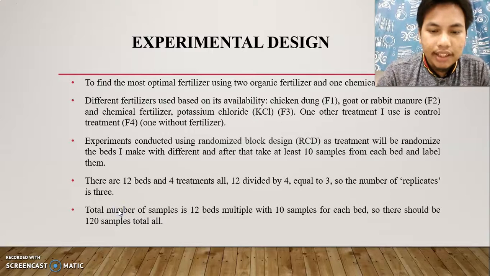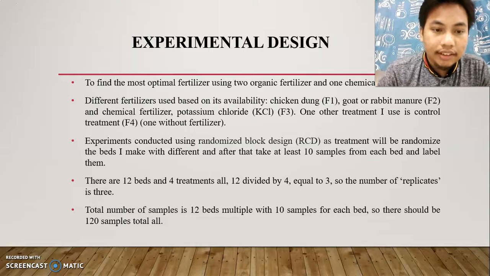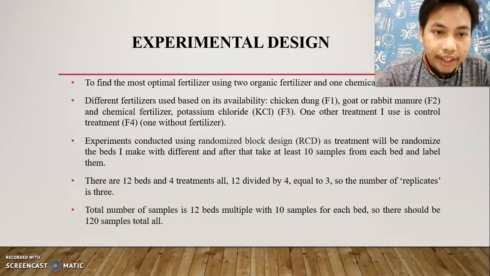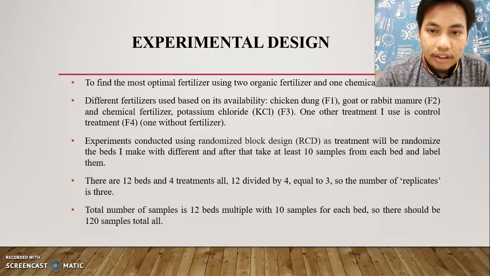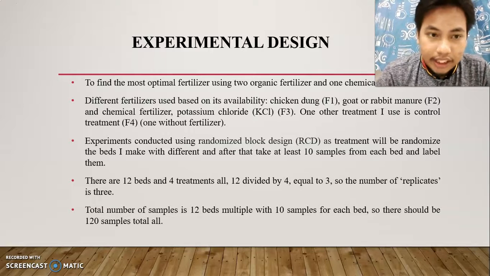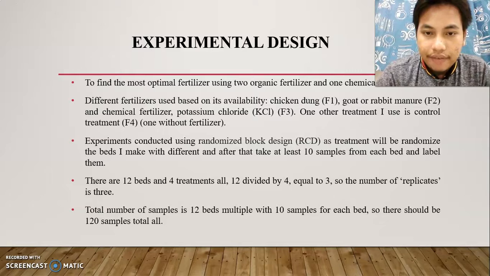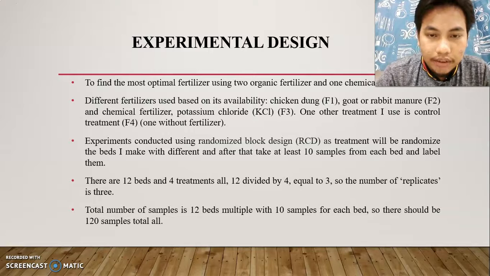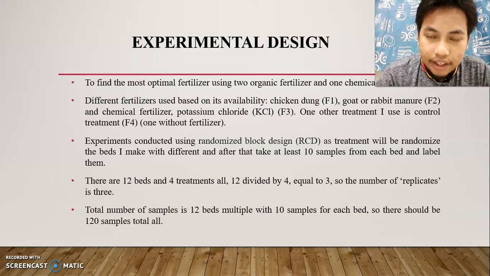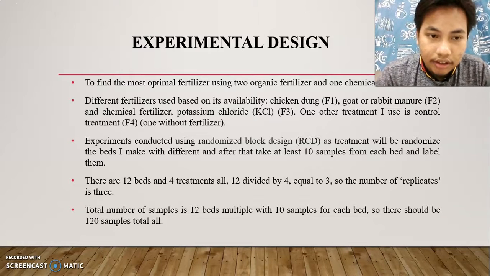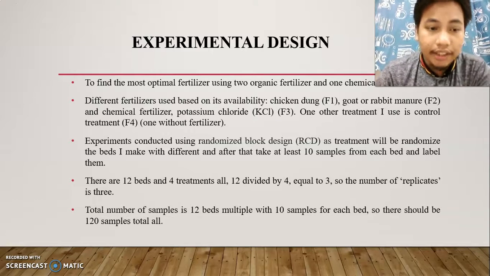The next topic I will present is experimental design. To find the most optimal fertilizer, I use two organic fertilizers and one chemical fertilizer, different fertilizers used based on their availability. Chicken dung is F1, rabbit manure is F2, chemical fertilizer potassium chloride is F3, and one more I use is the control treatment F4, one without fertilizer.